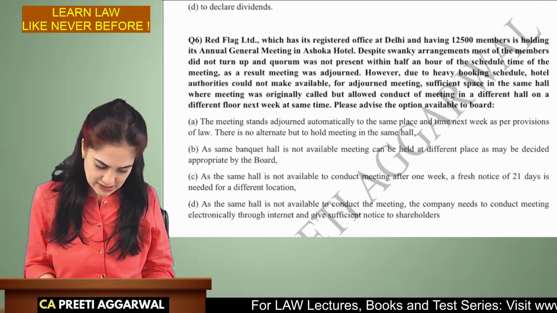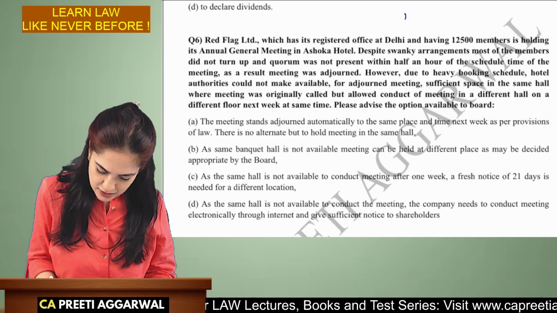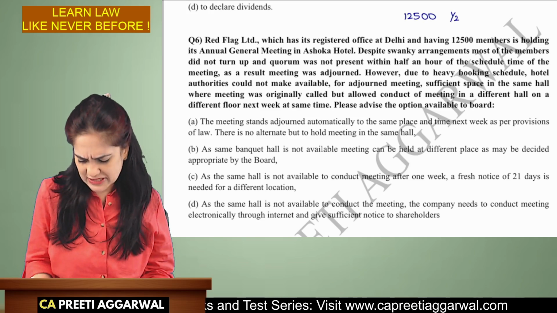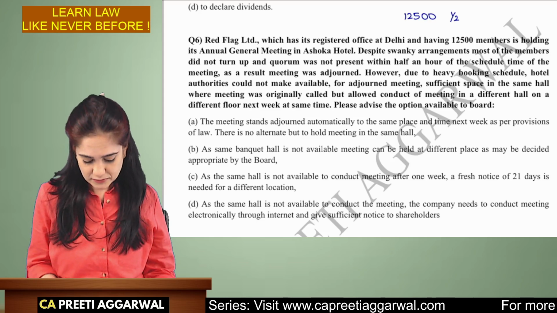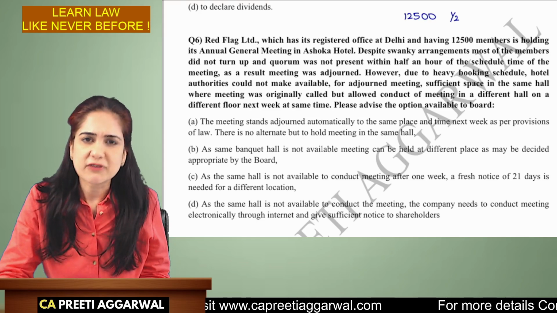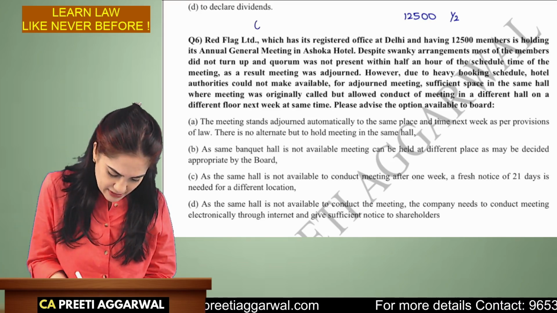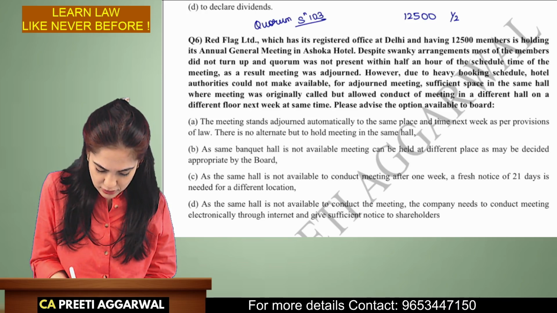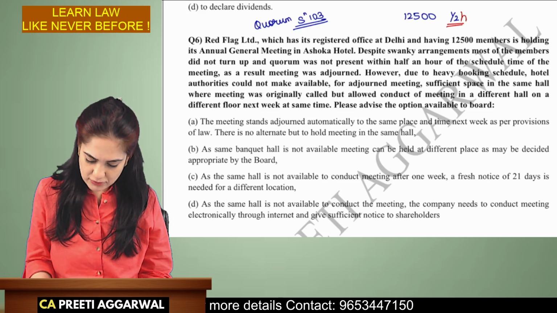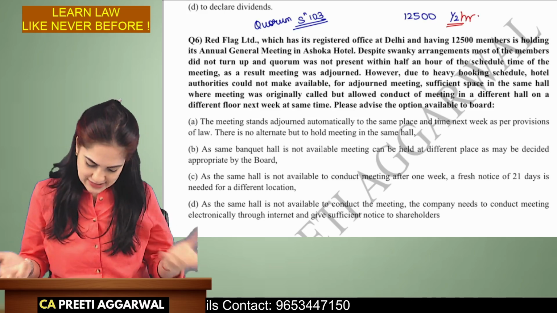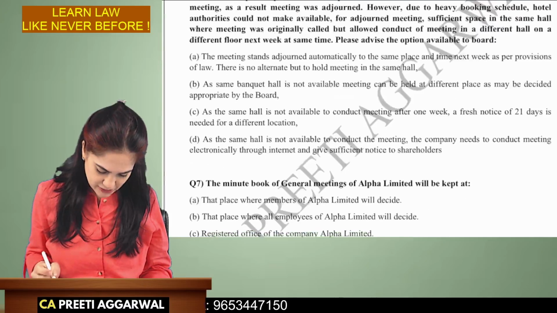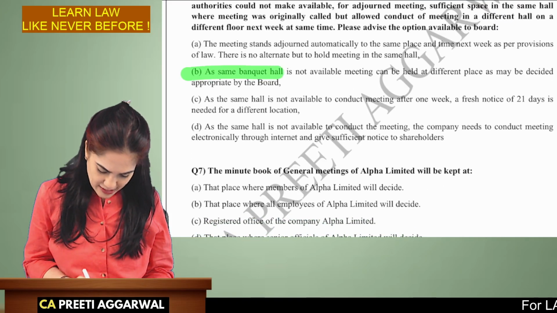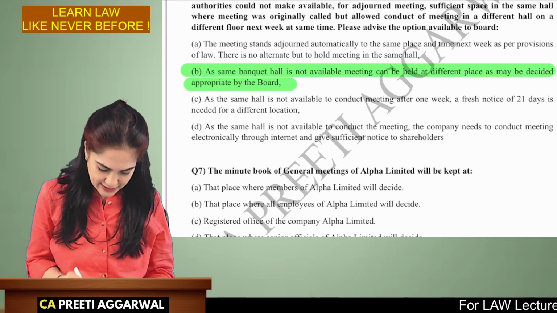The company has its registered office at Delhi and there are 12,500 members. We waited for half an hour, but still the quorum was not present. Okay. So we wait for half an hour for the latecomers. Quorum is discussed under section 103 of the Companies Act. So we waited for half an hour, but that same hall was not available. So yes, what can it be? It can be held at a place which may be decided by the board.